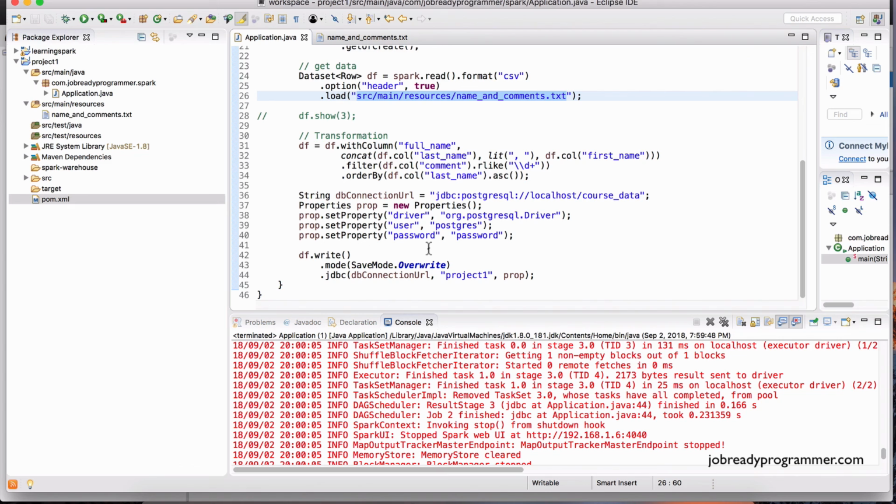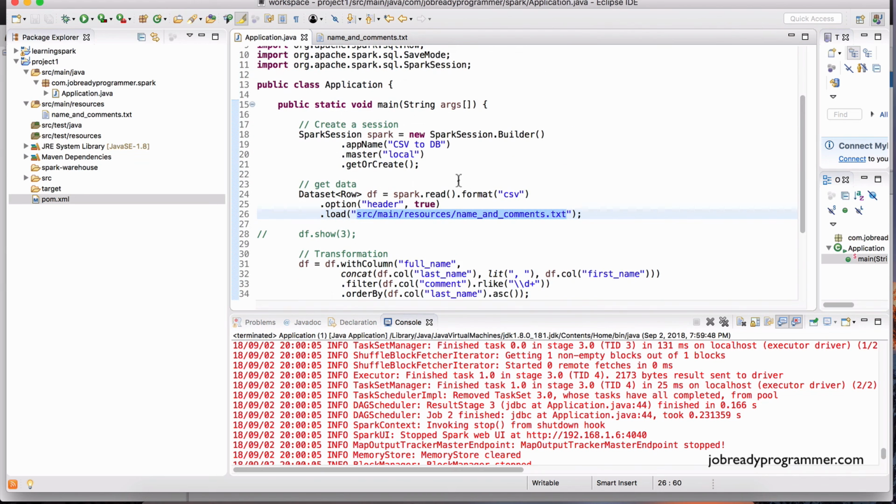So how exactly does it do this? We're going to talk about that in the next lecture. Okay, we're going to look at this code with new light and try to understand how Spark would handle this kind of program in a distributed environment. So stay tuned. I'll see you in the next lecture.